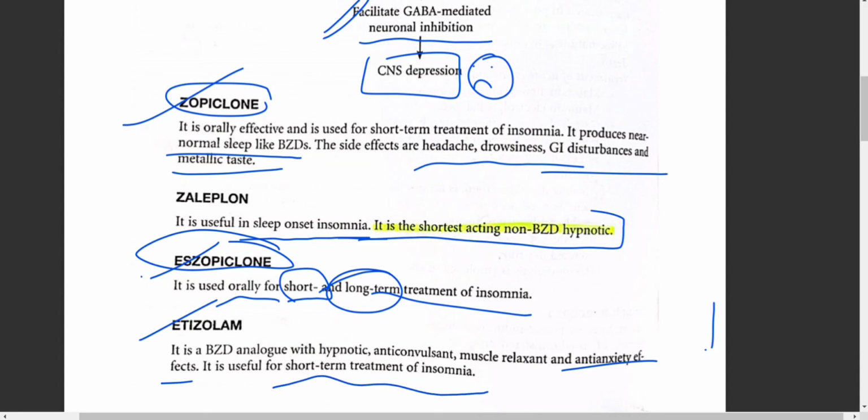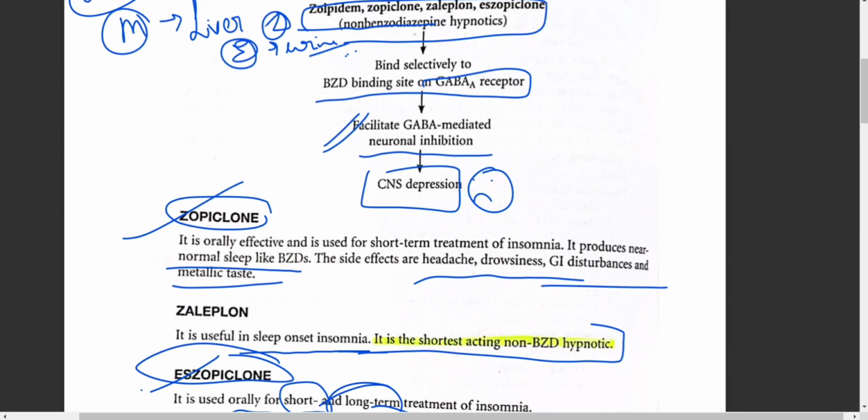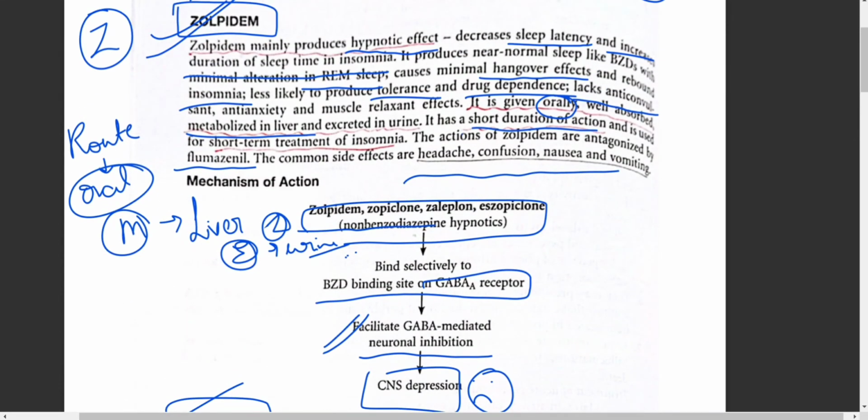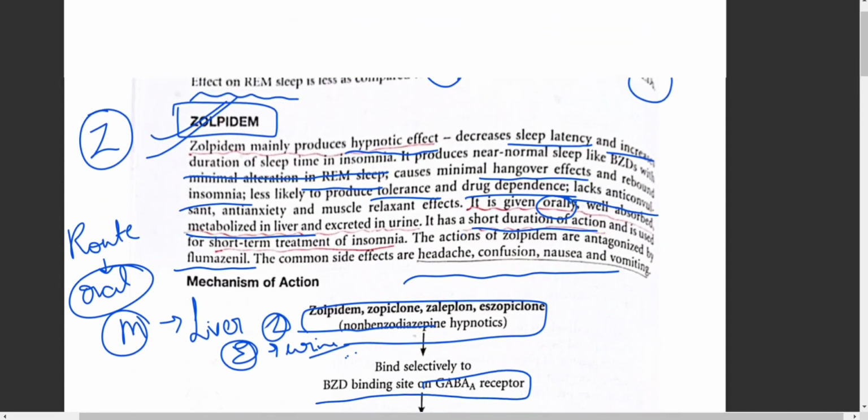Out of these drugs, the one which you can use for both short-term as well as longer duration treatment is eszopiclone, whereas the rest are for short term. They have the same effect and same kind of adverse effects. They can be used through the oral route, they're metabolized in the liver, and excreted through urine. They have a shorter duration of action, and therefore they're used for shorter treatment. The common side effects include headache, confusion, nausea, vomiting, metallic taste, all these things.